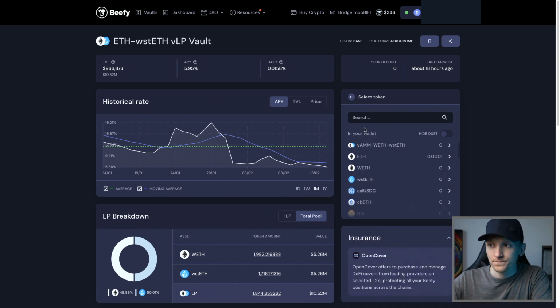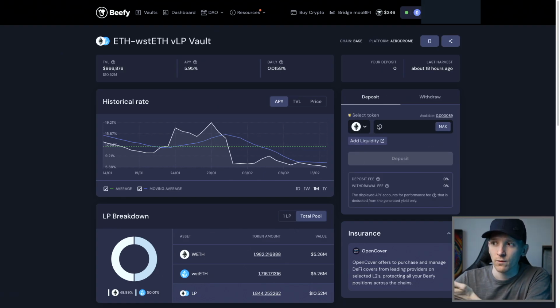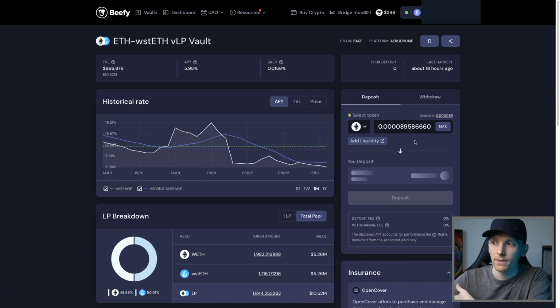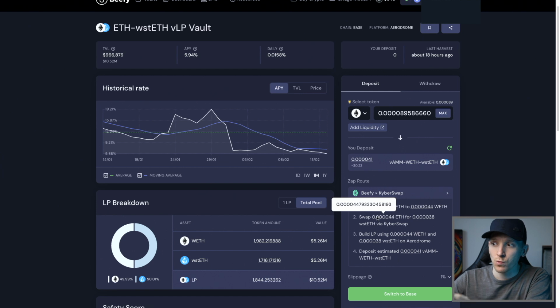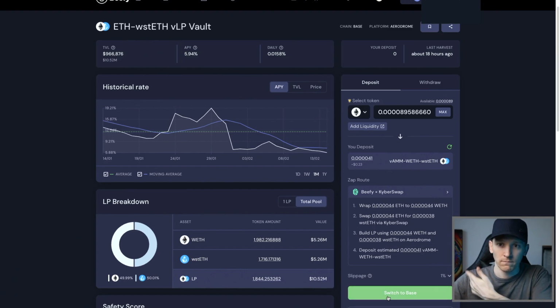So what we can do here, if you've provided liquidity on the decentralized exchange, you get the receipt token for your liquidity. You can actually put that into Beefy to yield farm and recursively put money back into that strategy. Or you can basically let Beefy do all of that through smart contracts and just say, I've got an amount of ETH, I want to do this, and it does everything for you. It's going to wrap your ETH to wrapped ETH, swap it on Kyber Swap, build the liquidity pool for you, and everything else. And all you do is press stake.